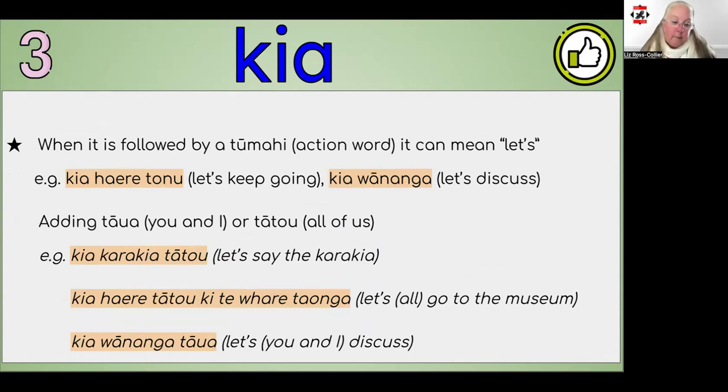When we use kia before an action word, it means let's do something. Kia haere tonu, let's keep going, or kia wānanga, let's discuss. You can add taua, you and I, or tātou, all of us, afterwards to add detail about who the speaker is talking about, as in kia karakia tātou, kia haere tātou ki te whare taonga, let's all of us go to the museum, or kia wānanga taua, let's you and I discuss.